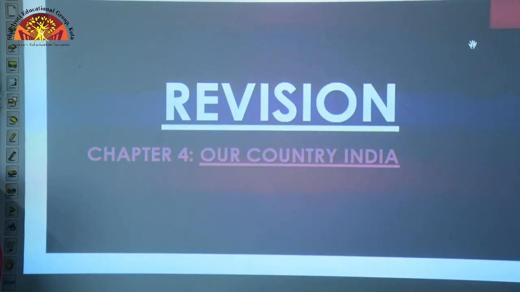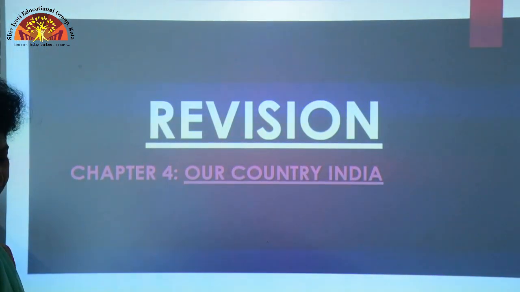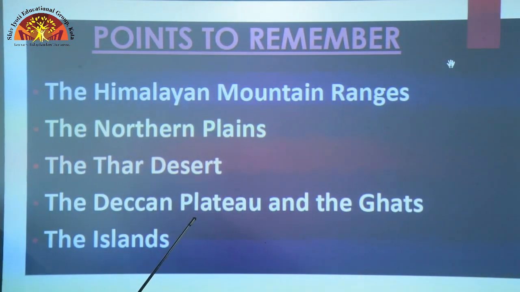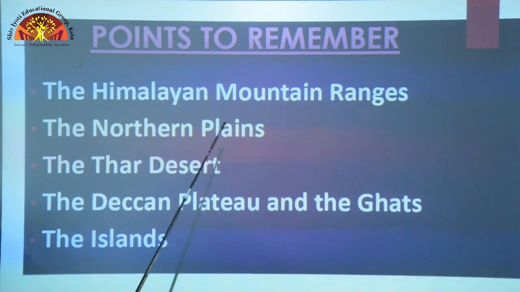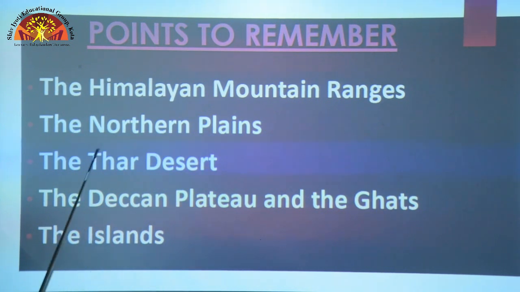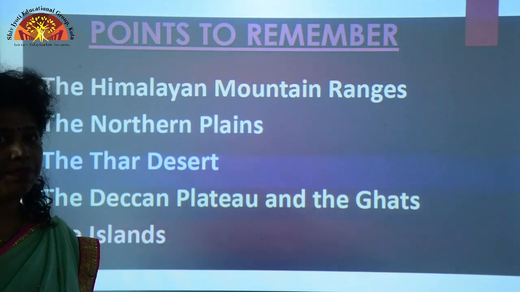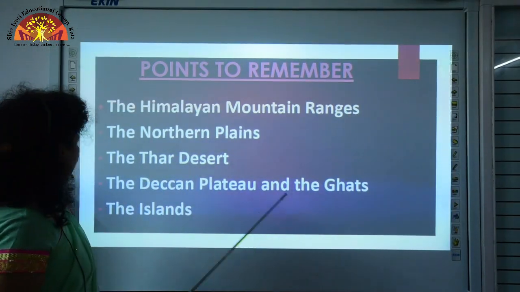Now let us start with the revision of chapter 4, Our Country India. The points to remember in this chapter are the Himalayan mountain ranges, the northern plains, the Thar desert, the Deccan plateau and the Ghats and the islands. Okay. For this, I want you to open your textbook page number 19. We will start with the chapter Our Country India.